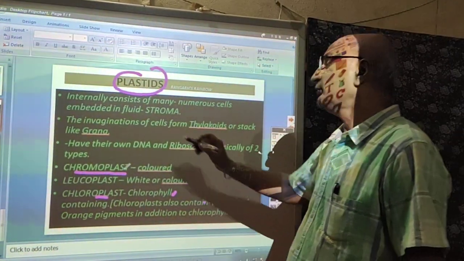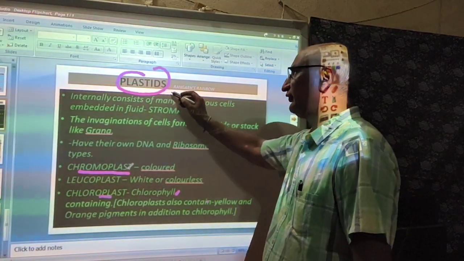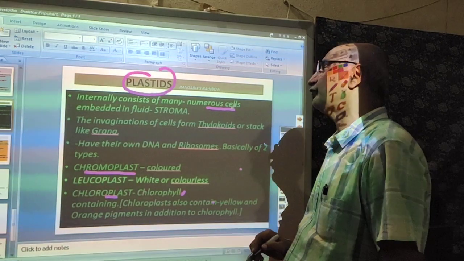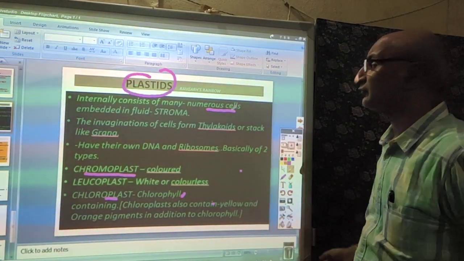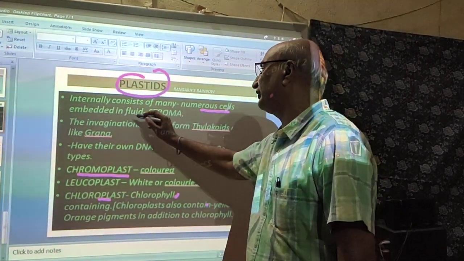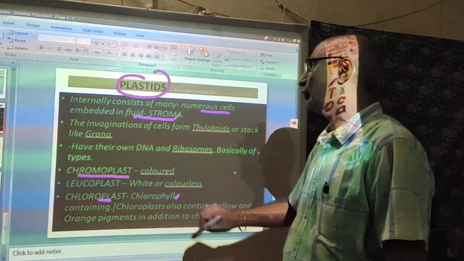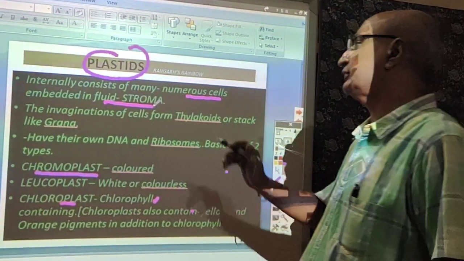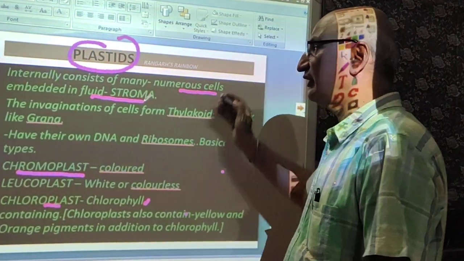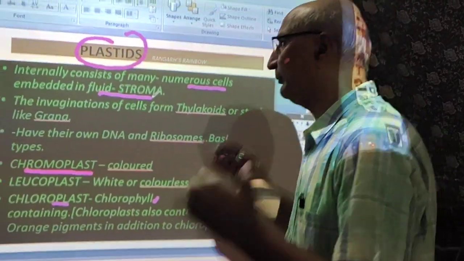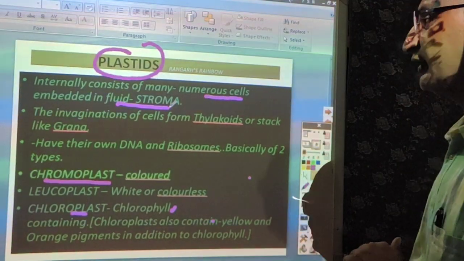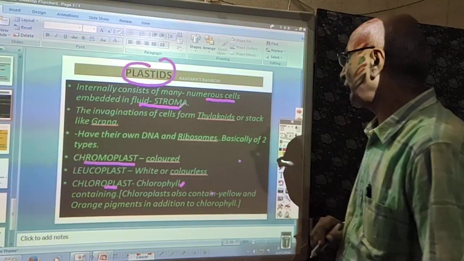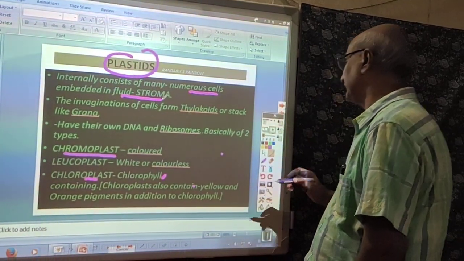Now internally, these plastids consist of numerous structures which are embedded in the fluid that is known as the stroma. The infoldings of the membrane form the thylakoids, or the stacks like grana.